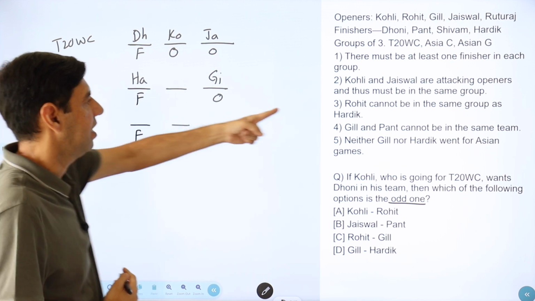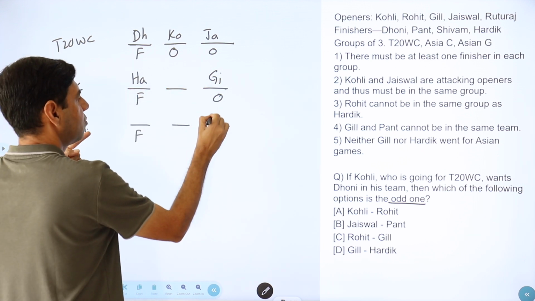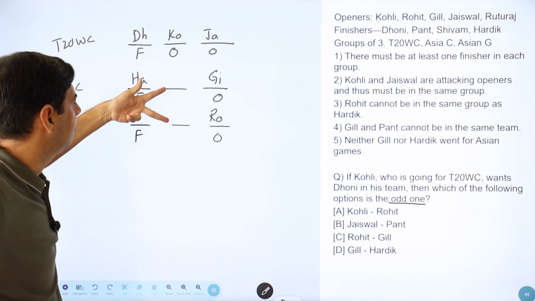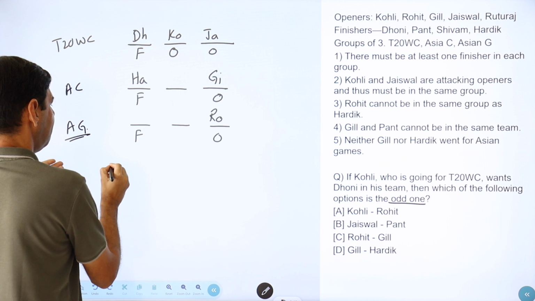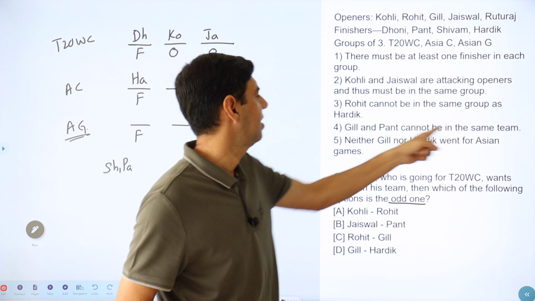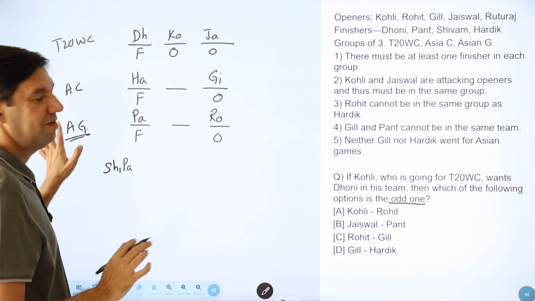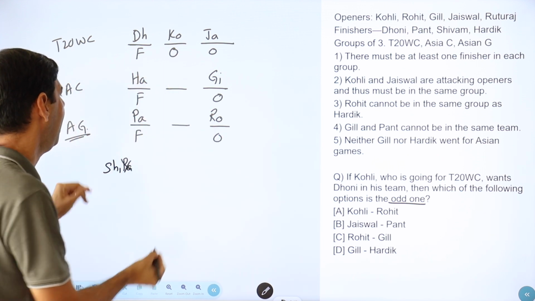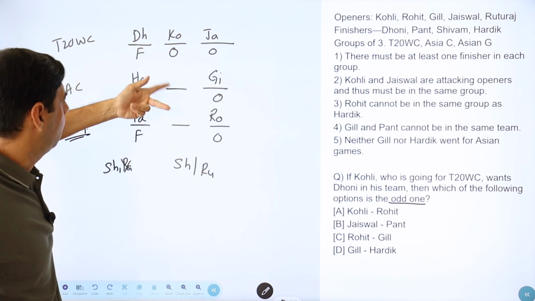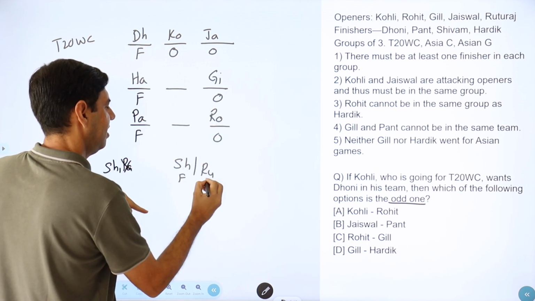So if Hardik has gone there, Rohit and Hardik cannot be in the same group. So Rohit has to come over here. Okay, now we are left with 1 Ruturaj, and here we are left with Shivam and Pant. Oh, we had something with Pant. Gill and Pant cannot be in the same team. So Gill is over there, so Pant has to be here. Very, very logical flow. So Pant also goes. So Shivam and Ruturaj are left. No conditions. They can go anywhere. And depending upon that, wherever Shivam goes is a finisher, finisher, finisher. And this is an opener, right?